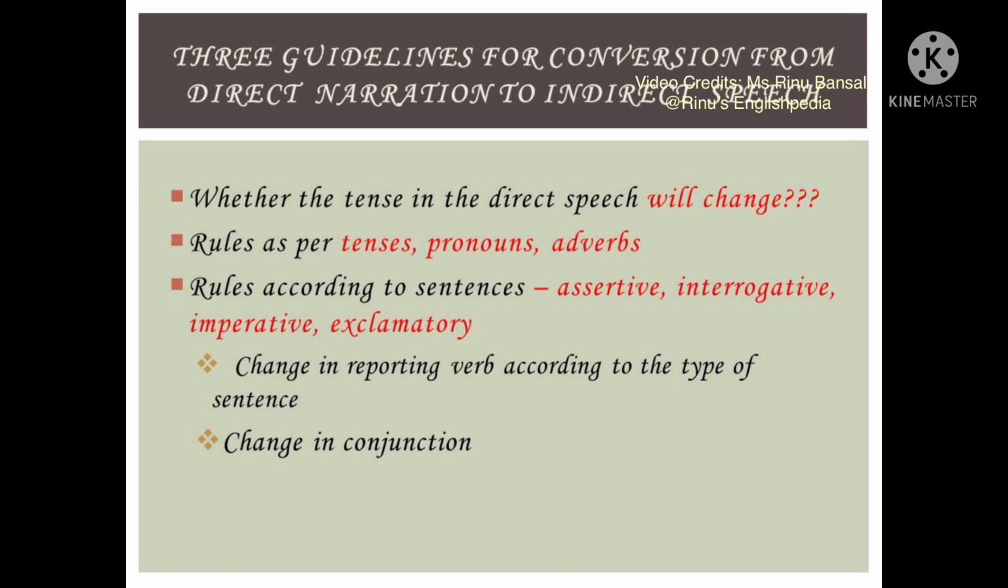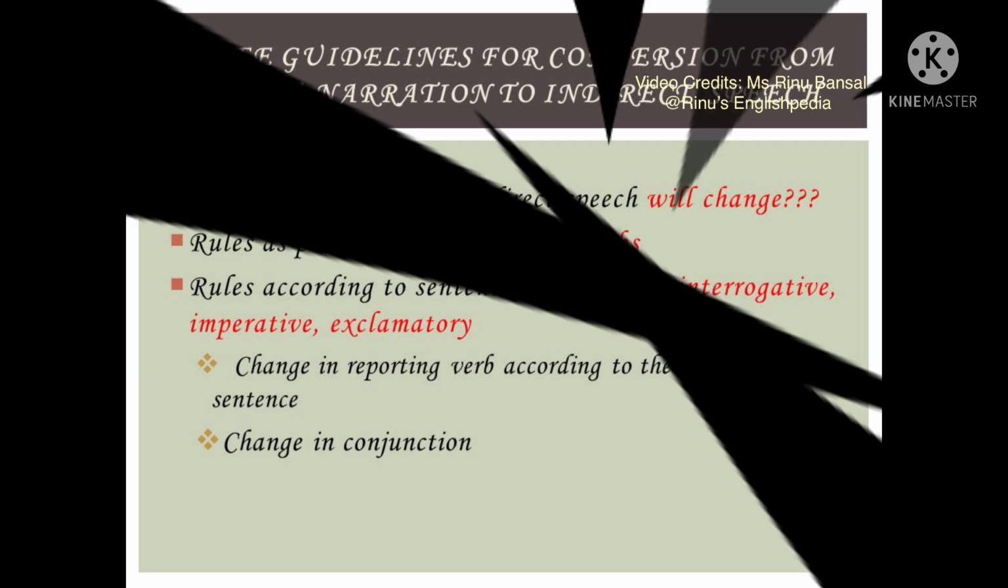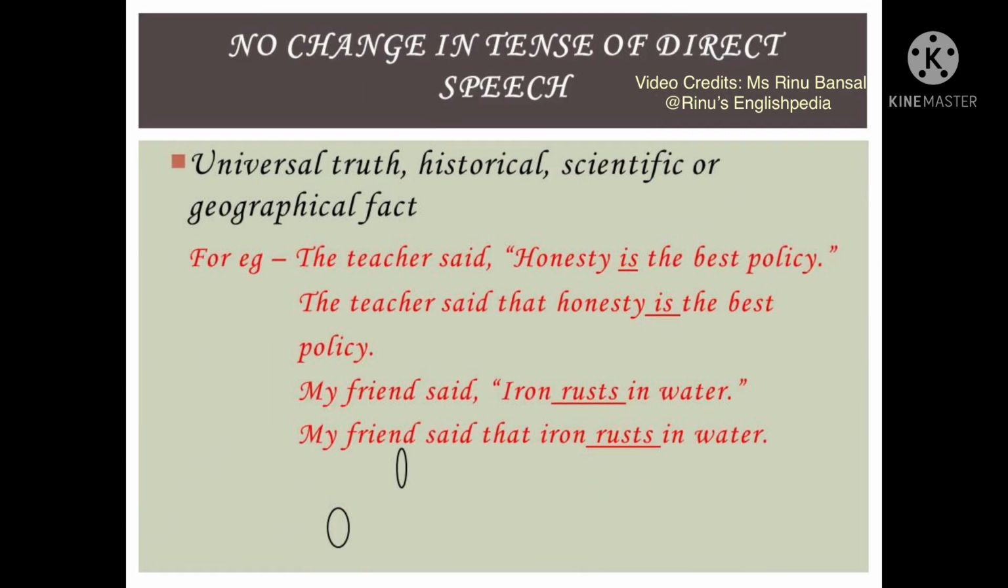And finally, the rules which we have to apply according to the type of sentences, that is, assertive sentence, interrogative sentence, imperative sentence and exclamatory sentence. According to the type of sentence, there will be a change in the reporting verb, as well as a change in conjunction. Now let us look at these points in detail.